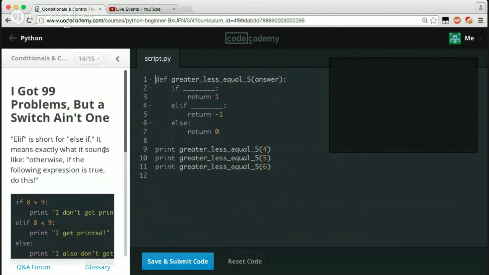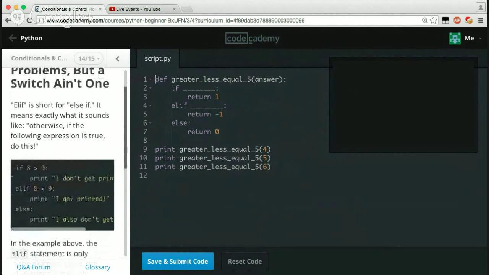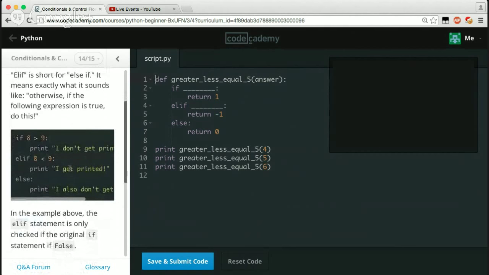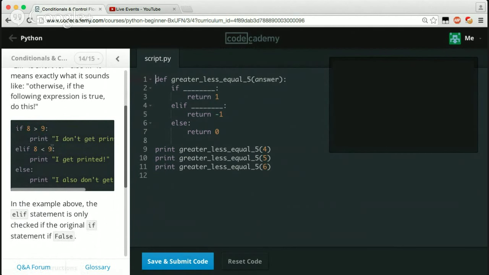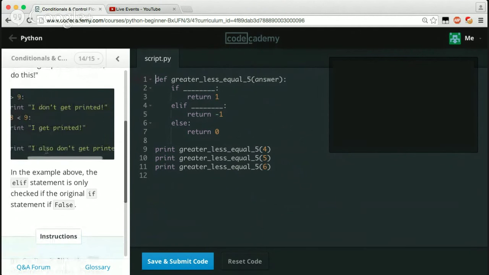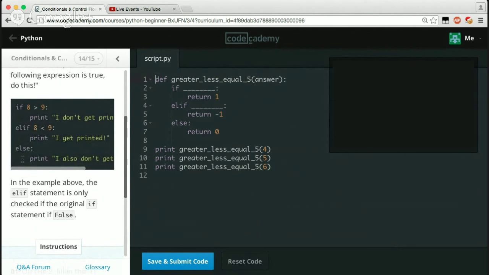Elif is short for else if. It means exactly what it sounds like: otherwise, if the following expression is true, do this. So if 8 is greater than 9, print I don't get printed, because obviously 8 is not greater than 9. So we're going down to the next else if. Else if 8 is less than 9, print I get printed. Since that is true, that pretty much ends the whole if statement. But if that wasn't true, we jump down to the last one, which is else, print I don't get printed either. So last resort, the else would get printed. But since we followed true through this code block, that gets printed.